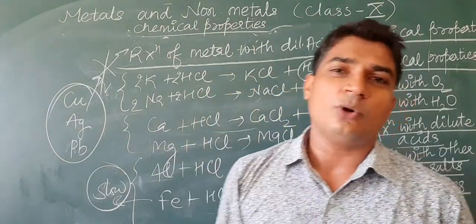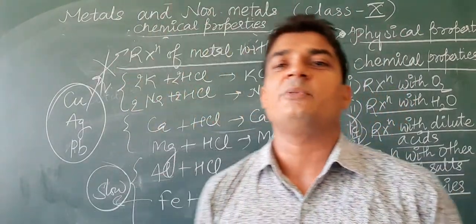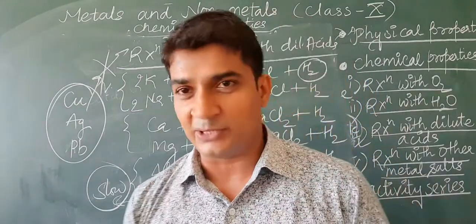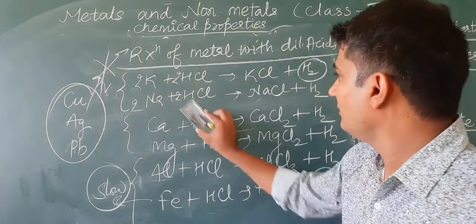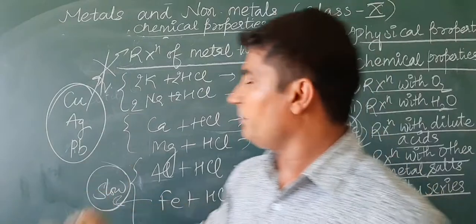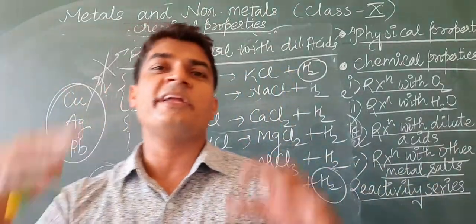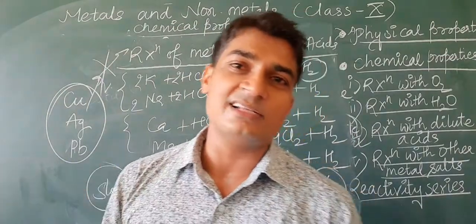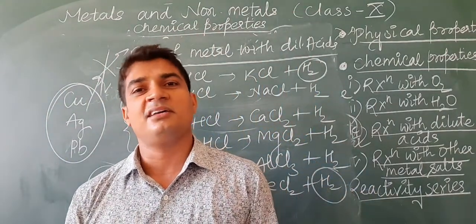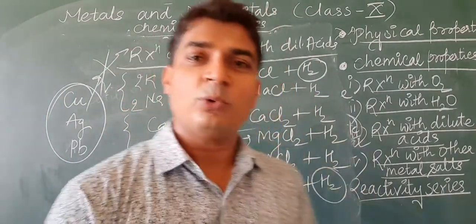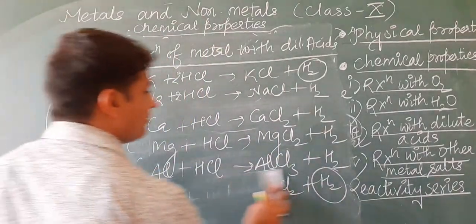They are not reacting because they are less reactive than hydrogen, so they cannot remove hydrogen from the acids. So some metals react very violently, some react less violently, some react very slowly, and some other metals do not react with acids. Okay, one more thing I want to discuss here.